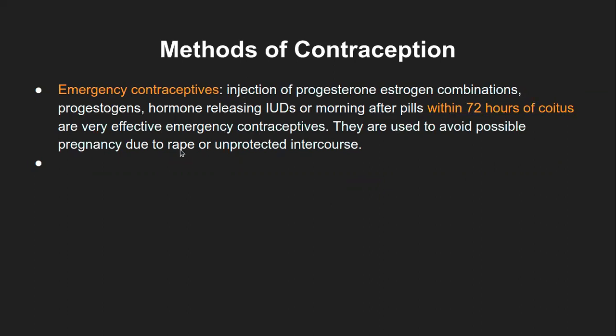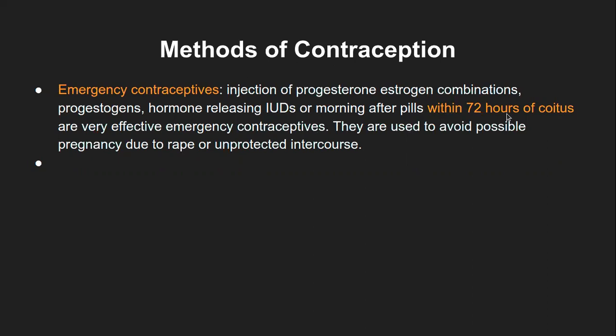And also in case of rape, where it is an unwanted pregnancy, unwanted because obviously no one wants to have the child of a rapist, it is also done for those cases. Again, it is done after taking consent from the woman, and her parents if she is a minor. So that is how these things are done, and those are the emergency contraceptives.